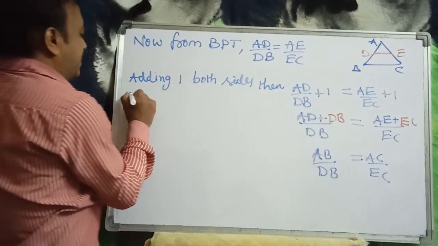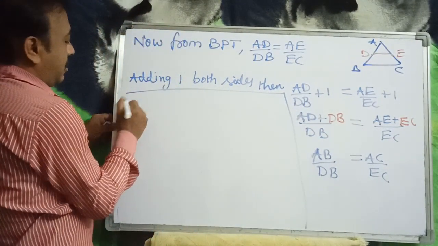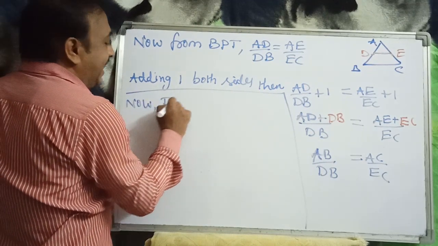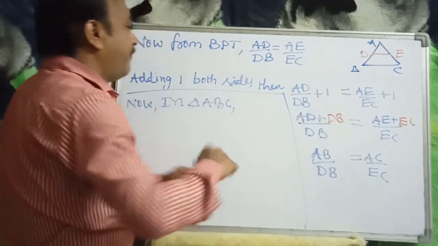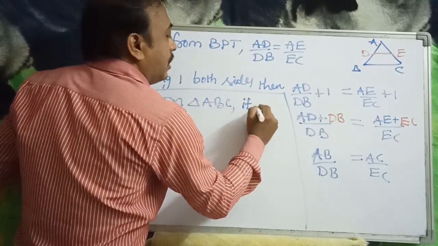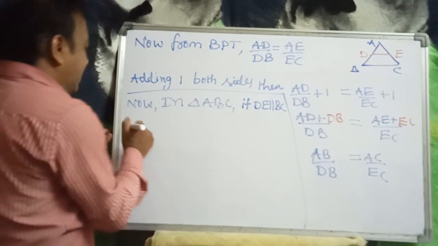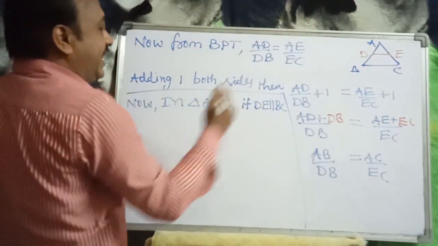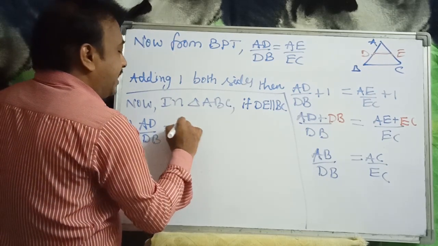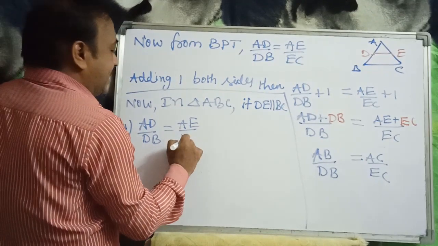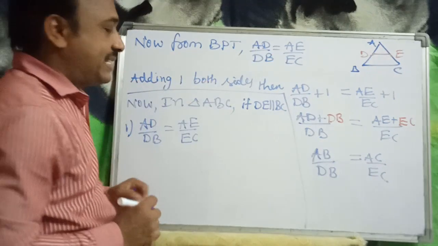Now observe. In triangle ABC, if DE is parallel to BC, the result we obtained, AD by DB is equal to AE by EC, is the first one.